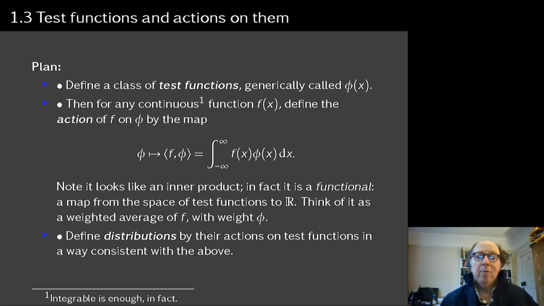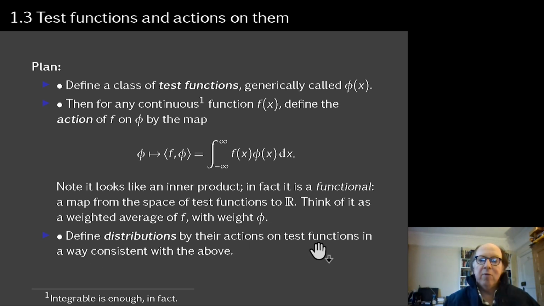It sounds surprising that we can define a thing that looks like a function by a thing that looks like a map. But think about it this way. If I take all sorts of functions phi, and I multiply my f by them and I integrate, then that really ought to tell me what f is. It ought to let me define a function by knowing its weighted average against all of the test functions.